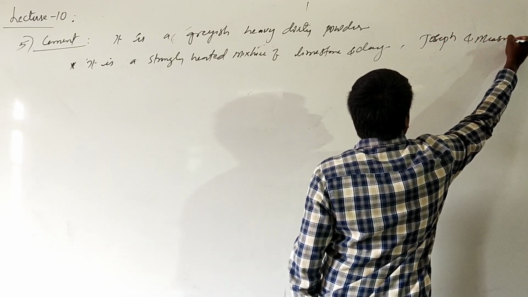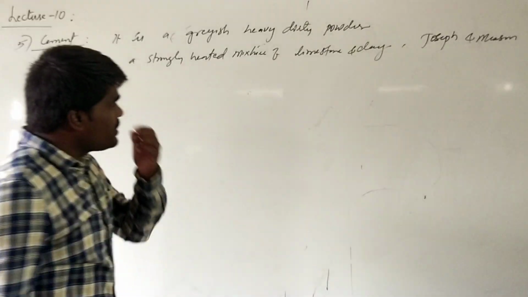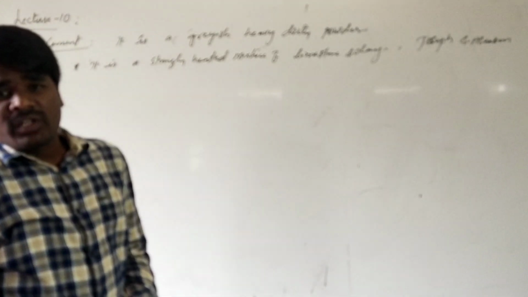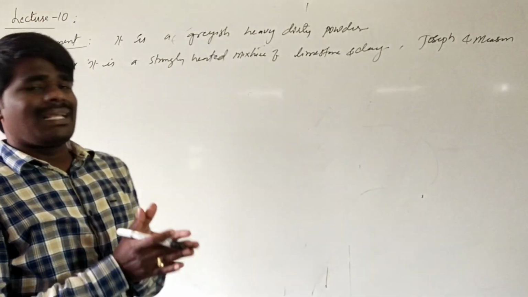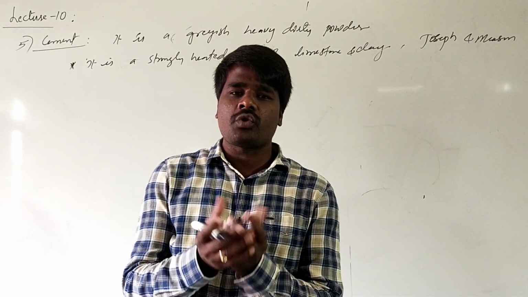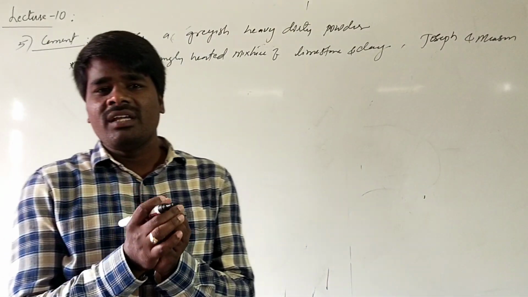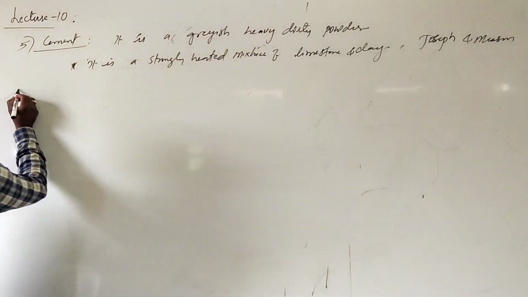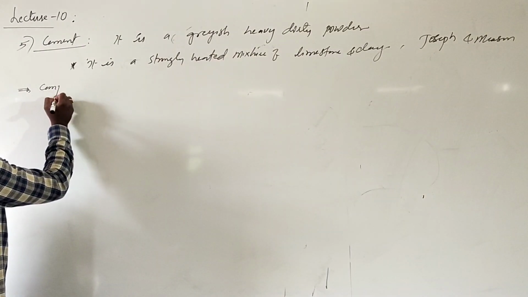Two scientists of Britain actually discovered this cement. What is limestone? Calcium carbonate is called limestone. What is clay? Clay is actually a mixture of silica and aluminium. Nothing but a silica, aluminium mixture is called clay. When this dry powder mixture of limestone and clay is strongly heated, it forms a heavy greyish dirty powder which is called cement.